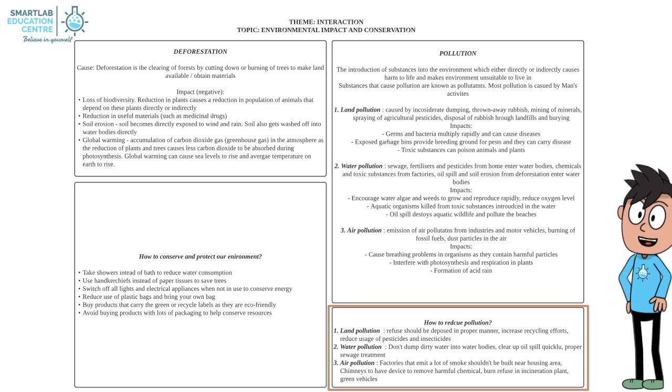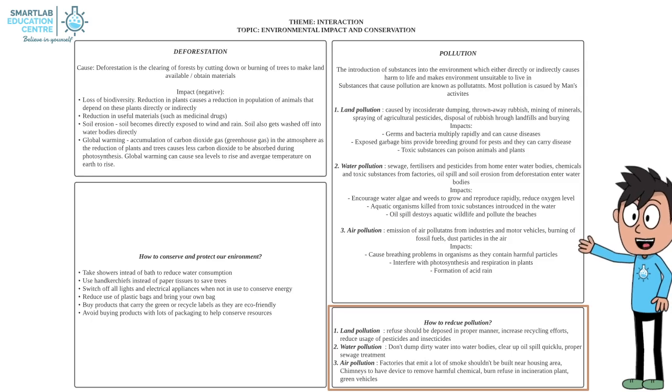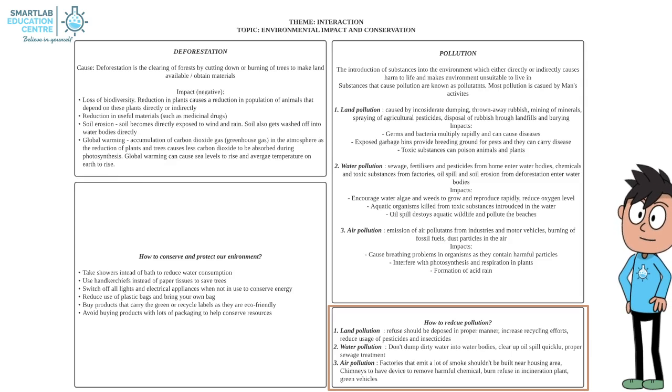How to prevent air pollution? Factories that emit a lot of smoke and poisonous gases should not be built near housing estates. Stop deforestation. Refuse should be burnt in an incineration plant, and vehicles shouldn't release too much black smoke.